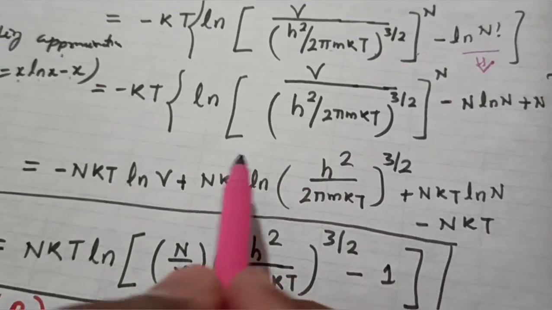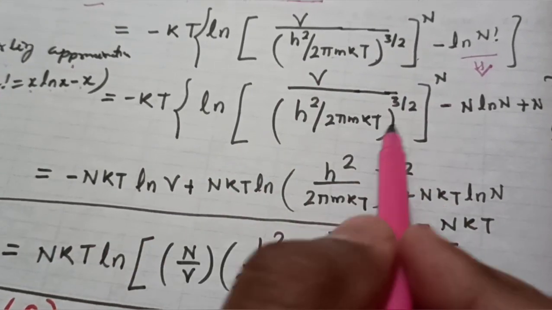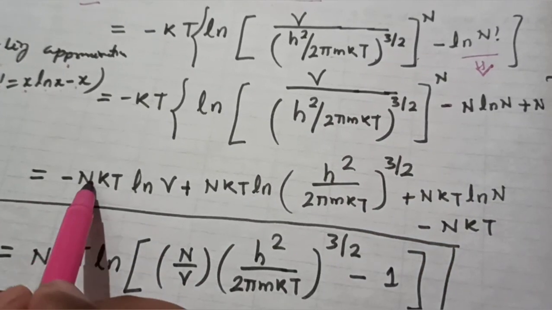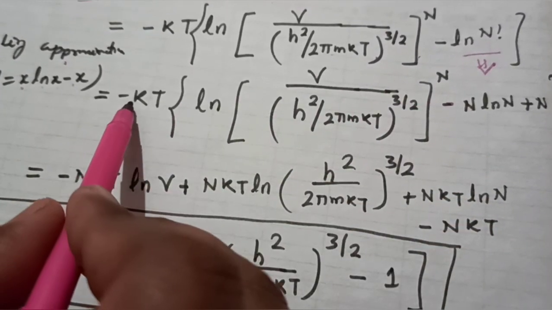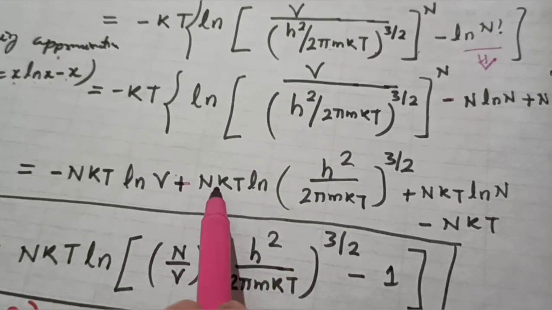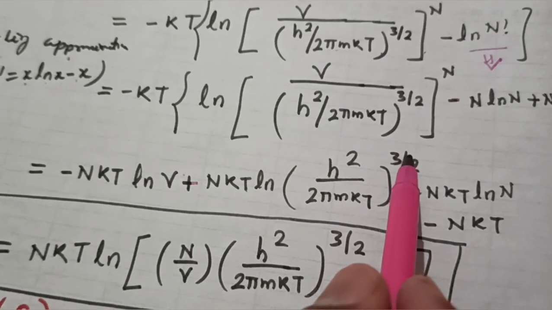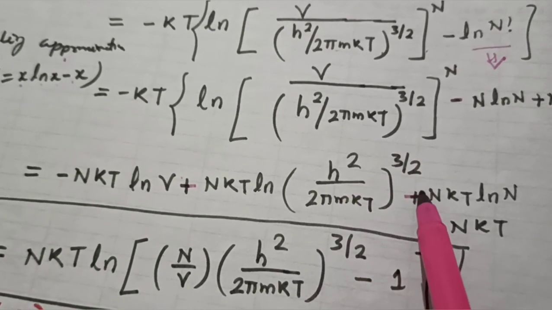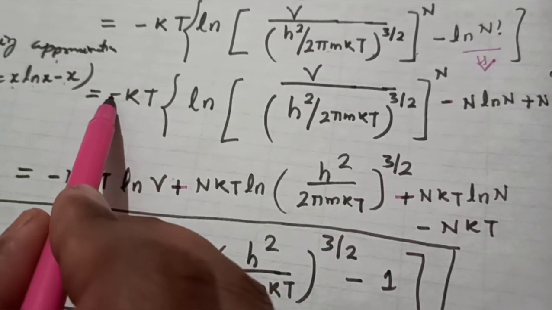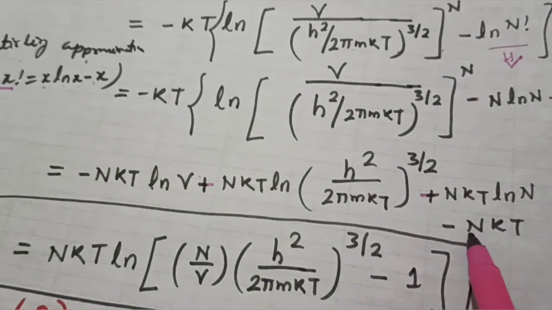By utilizing the log properties, if you expand this term, it is here minus NkT, because N is coming outside, we will have minus NkT ln of V plus NkT ln of h square upon 2 pi m kT raised to the power 3 by 2, plus, because outside it is minus, NkT ln of N minus NkT.